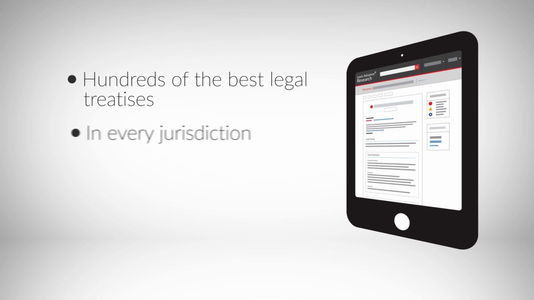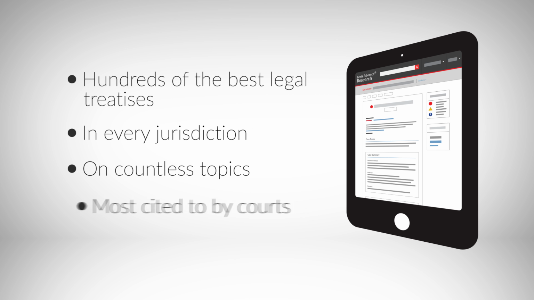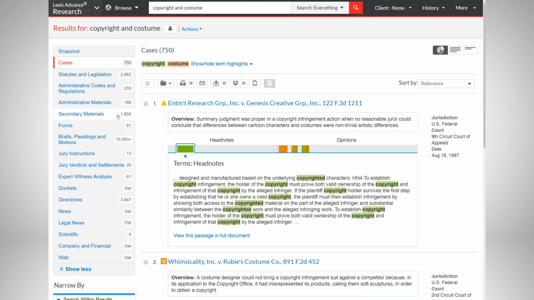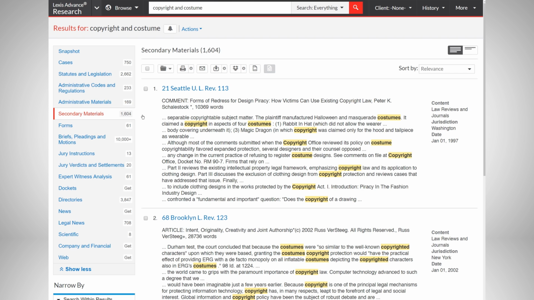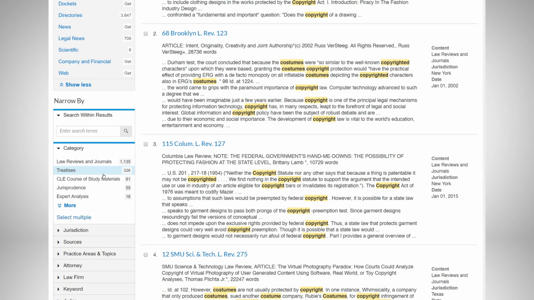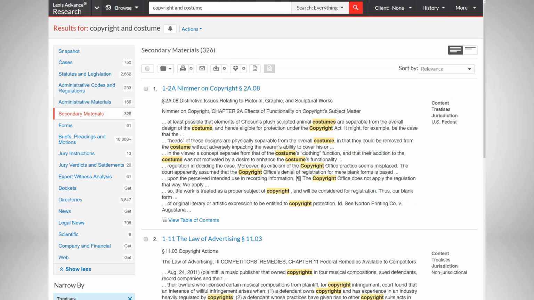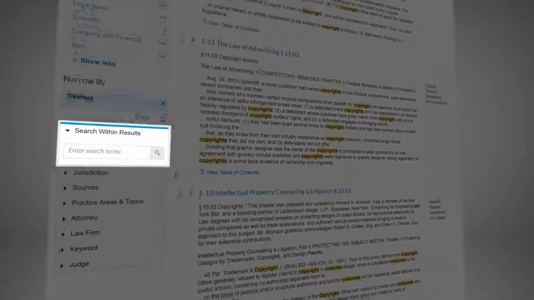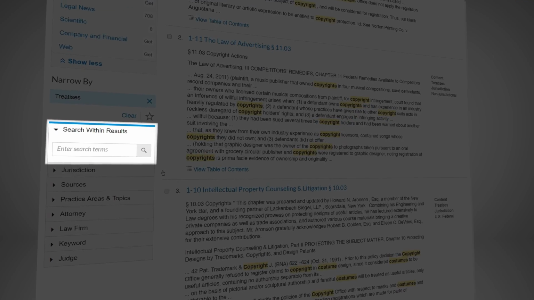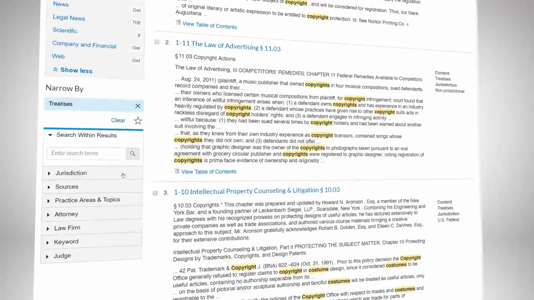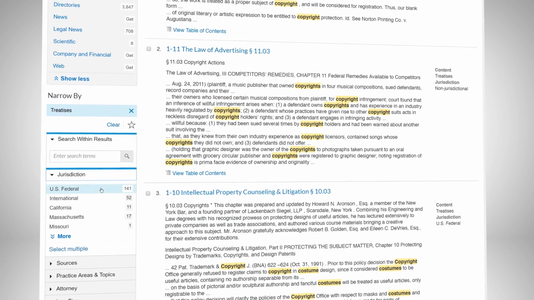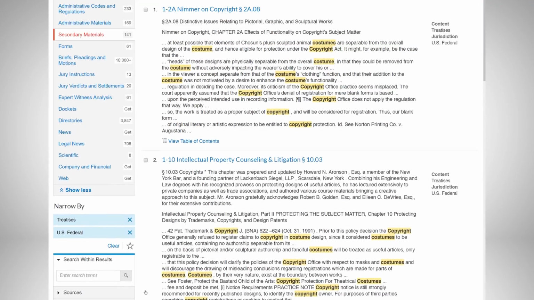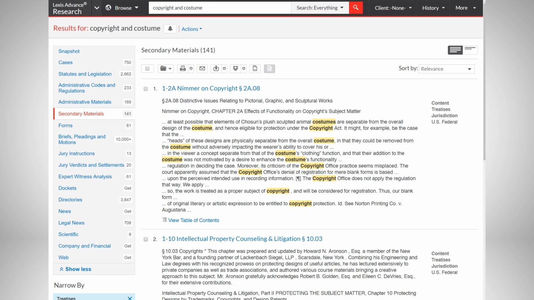Only Lexis offers hundreds of the best legal treatises in every jurisdiction and on countless topics, including those most cited by the courts. To get started, select Secondary Materials. Then filter by category and select Treatises. Keep in mind that there are many different ways to further narrow your search results from here, including the Search Within Results feature. This allows you to run a search for specific terms within this result set. However, for this example, you are going to narrow by jurisdiction to U.S. federal. You now have a list of treatises dealing with the federal copyrights for costumes.